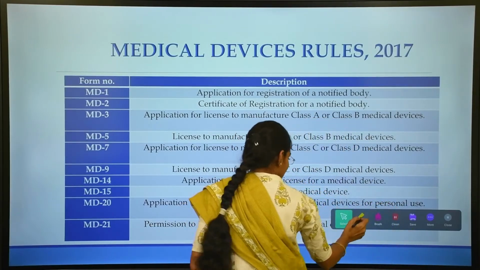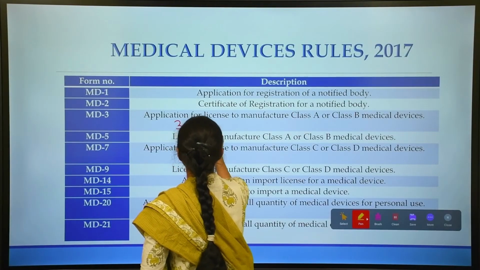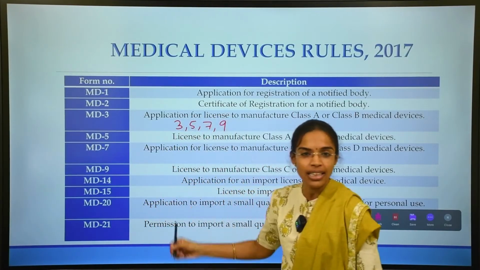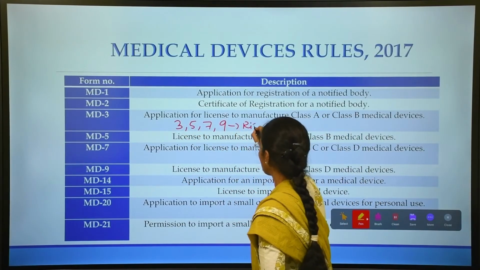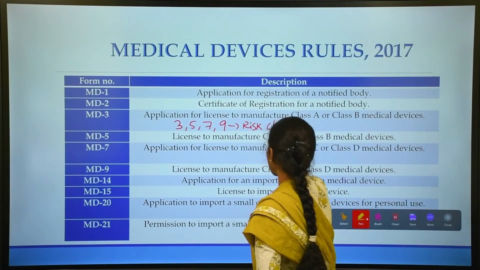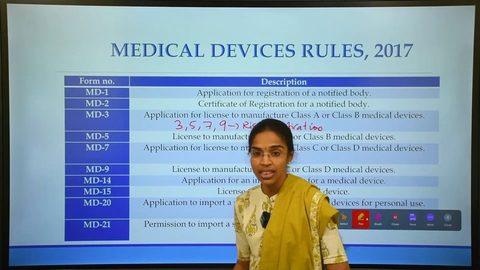Please remember here the forms numbers 3, 5, 7 and 9. All these 4 forms are related to the risk classification system, which we frequently come across in MDR 2017.